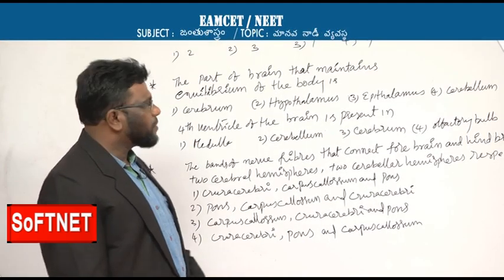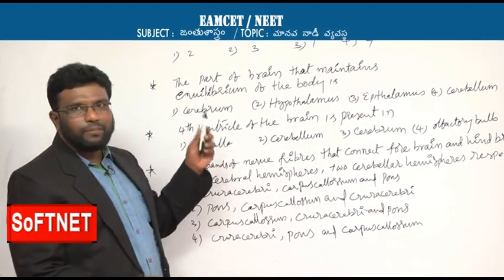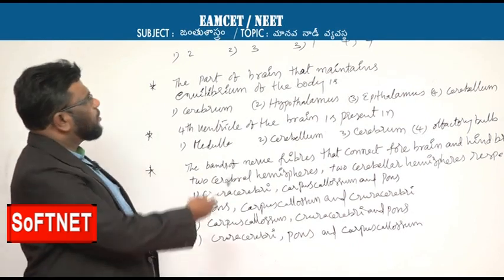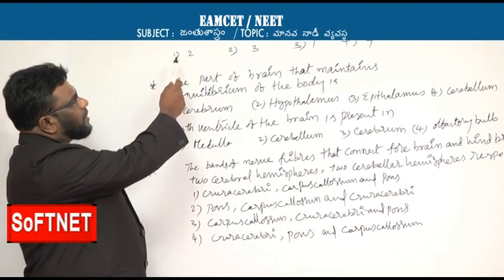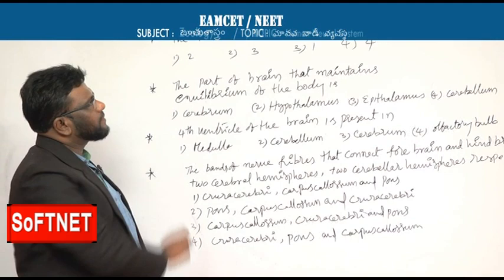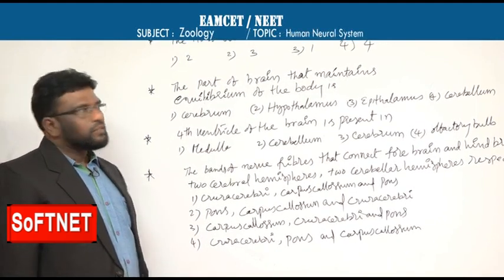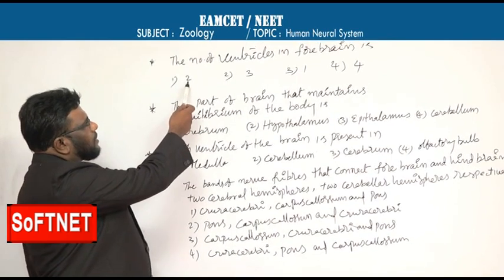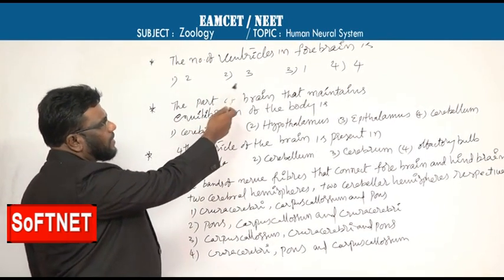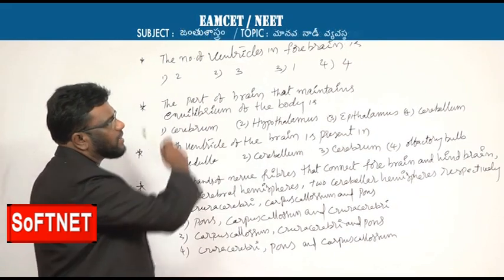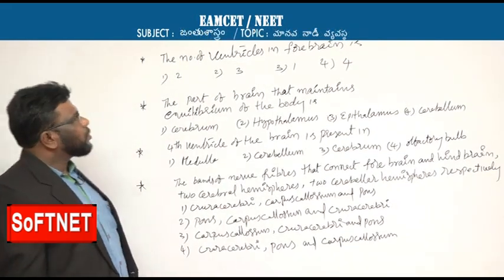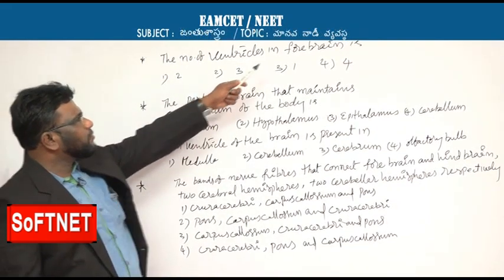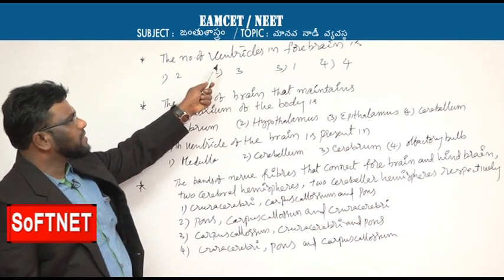In NEET examination, these following type of questions may be asked. The first one: the number of ventricles in forebrain is. Options are 2, 3, 1, and 4.